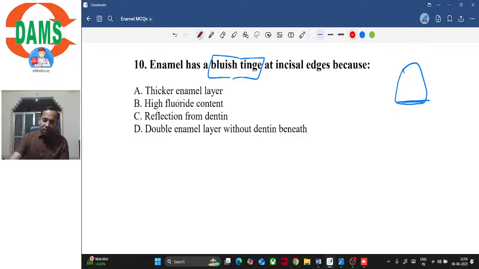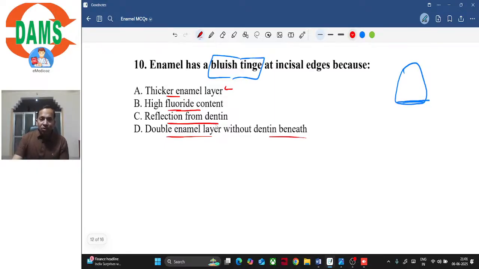The options are thicker enamel layer, high fluoride content, reflection from dentine, and double enamel layer without dentine beneath. So what do you think is the correct explanation of these four? Is the thicker enamel layer there? Yes, it is thick. So the statement is true, but is it the correct explanation for the question? High fluoride content. It is a newly erupted tooth, and even if it was not, yes, fluoride content might be more. But is it the correct explanation for this question?